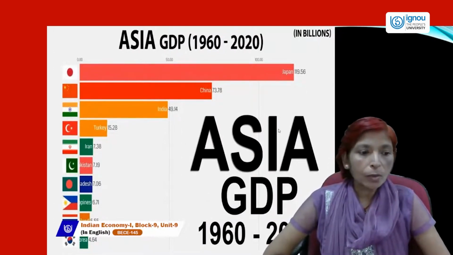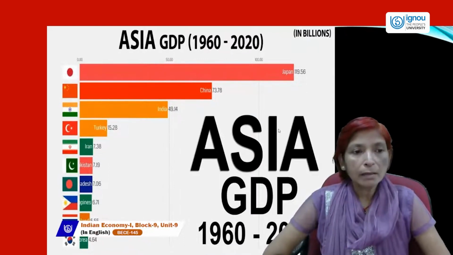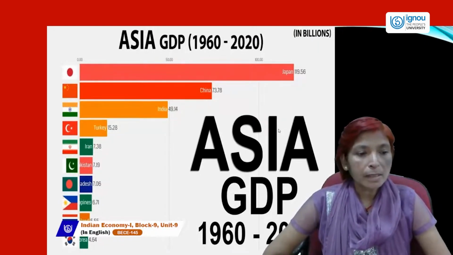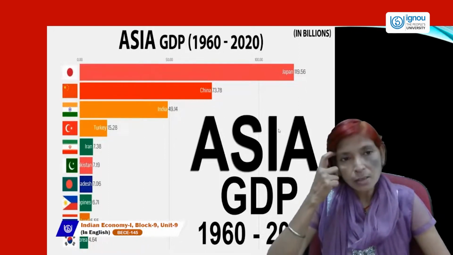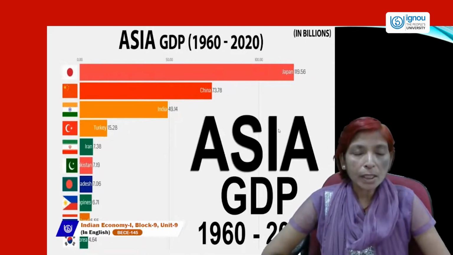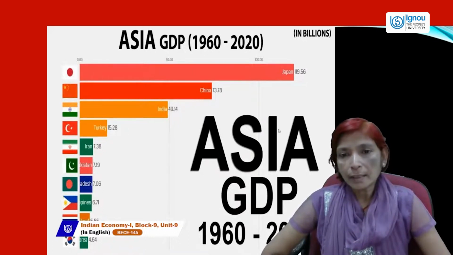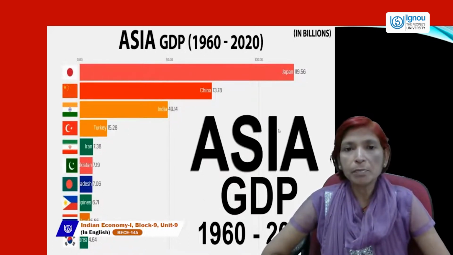In Asia, we include so many countries like Japan, China, India, Turkey, Iran, Pakistan, Bangladesh, Philippines, Thailand, Korea. These all countries are known as Asian countries. So, in Asian countries, the GDP during the time period of 1960 to 2020 is, in Japan, 119.56 billion.